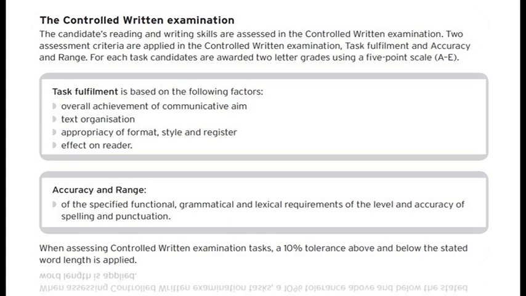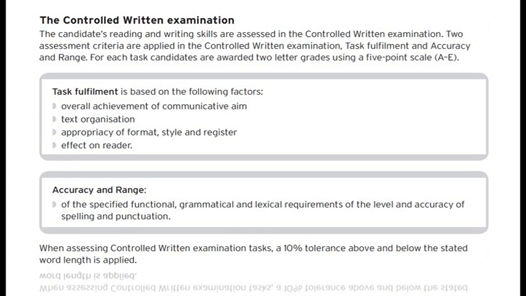For each task, candidates are awarded 2 letter grades using a 5-point scale. A is the highest and E is the lowest. The task fulfillment is based on the following factors. Okay, number 1, the overall achievement of the communicative aim, the organization of the text, the appropriacy of the format, the style and register, and the effect on the reader. Okay, and also the accuracy and range refer to the use of the specified grammatical, functional, and lexical requirements of the level and accuracy of spelling and punctuation.